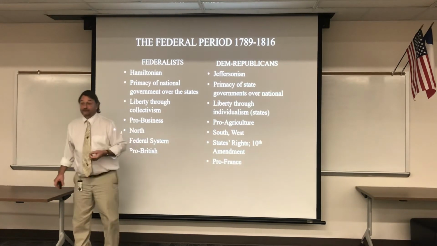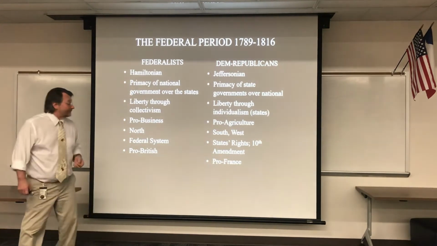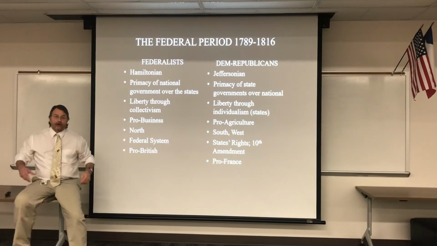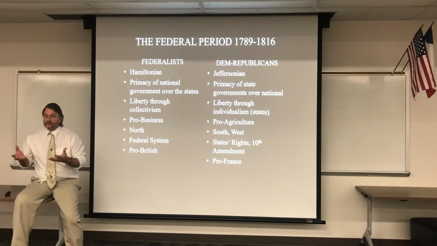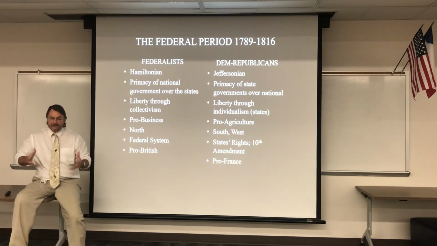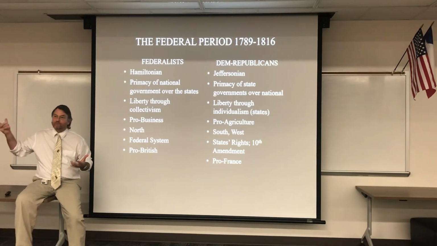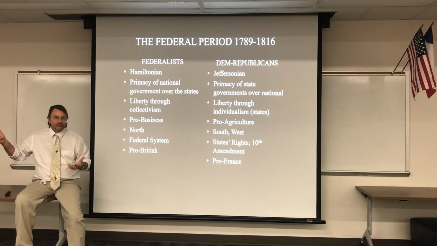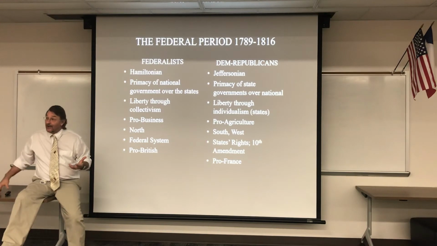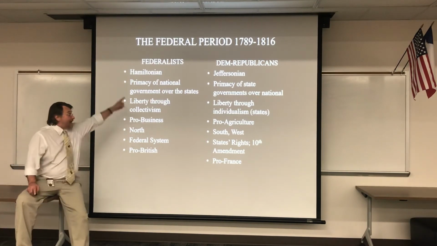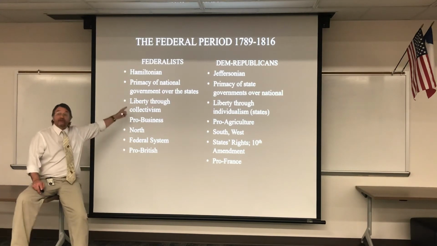And they're pro-French. And that's mainly because of Jefferson. During the federal period was also the time of the French Revolution. Jefferson believed that any democratic society should undergo a revolt every now and then. In fact, he said the tree of liberty is nourished with the blood of patriots. A revolution every 2 years is a good thing. And what he's saying is that way you don't get stagnant. And that way you don't allow monarchy or oppression to set in.